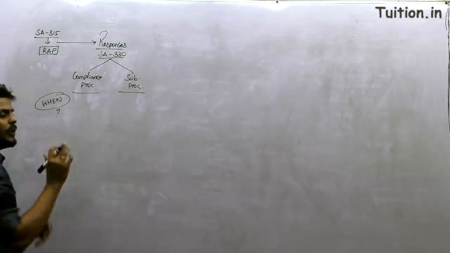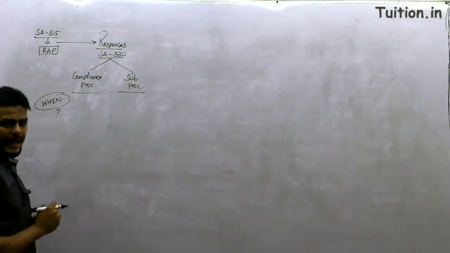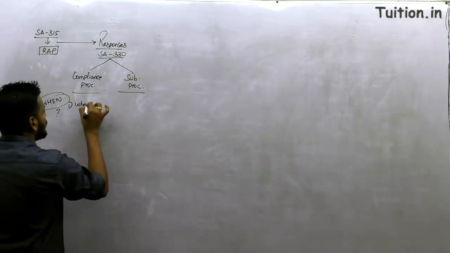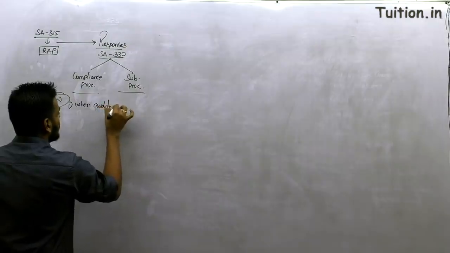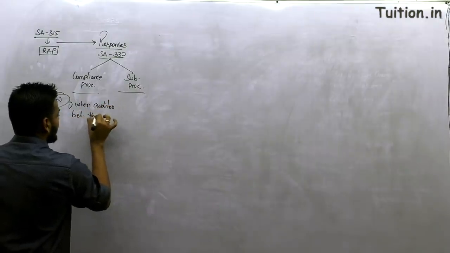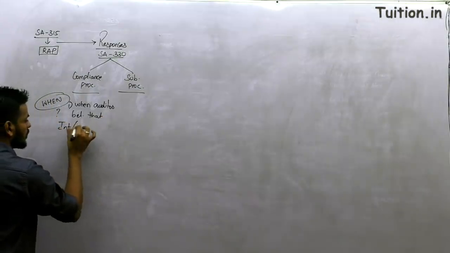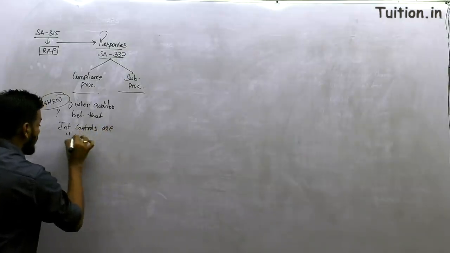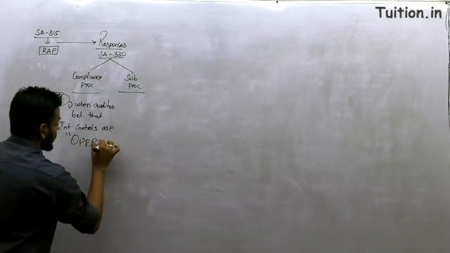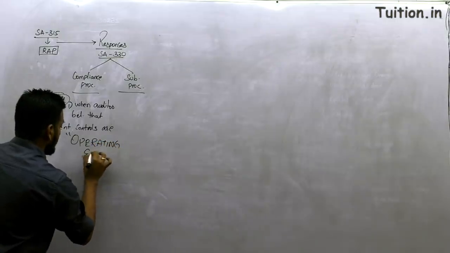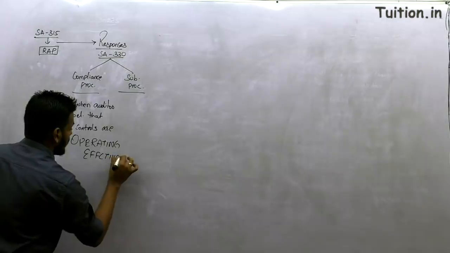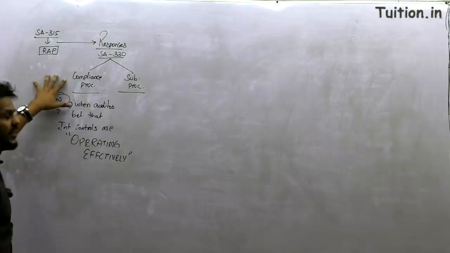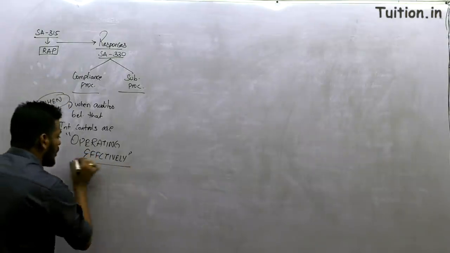Refer to the piece that I'm talking about in standard number 330. You will find 2 points. When will we be doing compliance procedures? Point number 1, when the auditor believes that internal controls are operating effectively. If you believe that the internal controls are operating effectively, that's exactly when you do compliance testing to collect audit evidence to say yes, they are operating effectively.